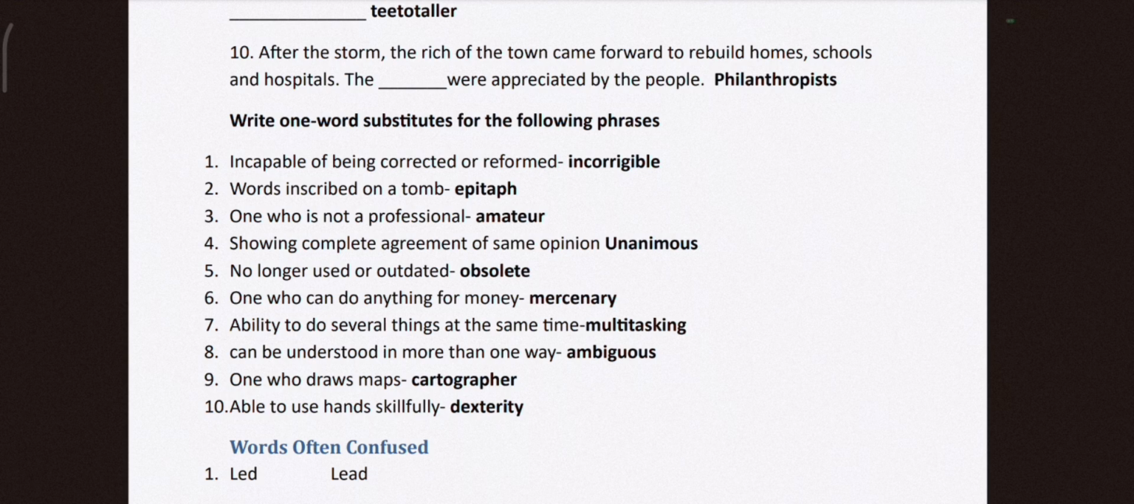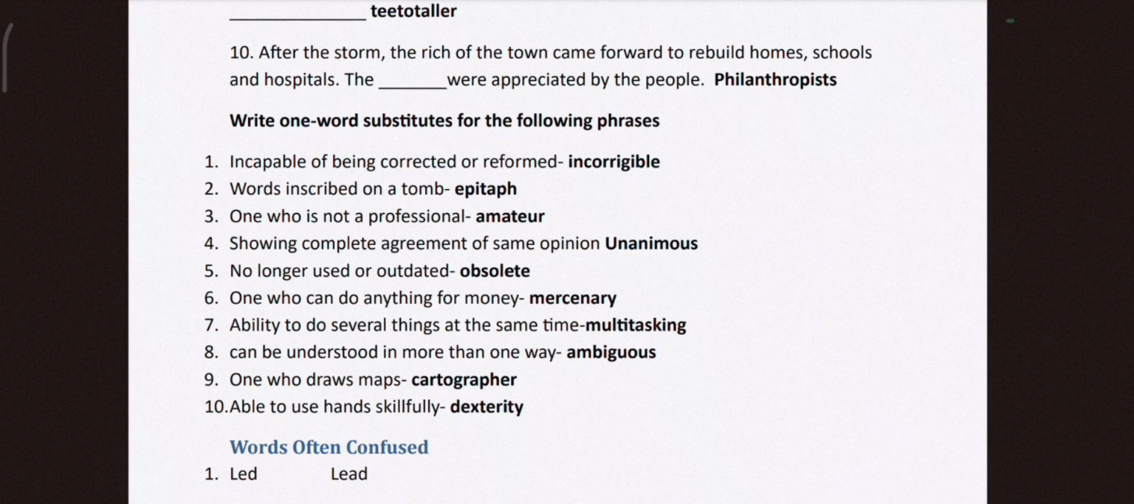No longer used or outdated, obsolete. One who can do anything for money is called mercenary. Ability to do several things at the same time, multitasking; can be understood in more than one way, ambiguous in nature. We call it ambiguity. One who draws maps, cartographer; able to use hands skillfully, dexterity.